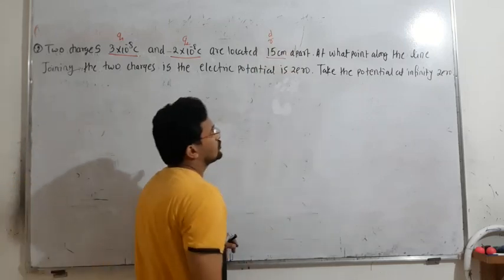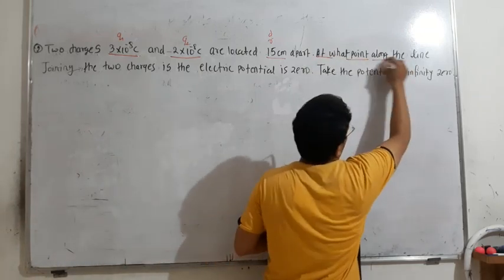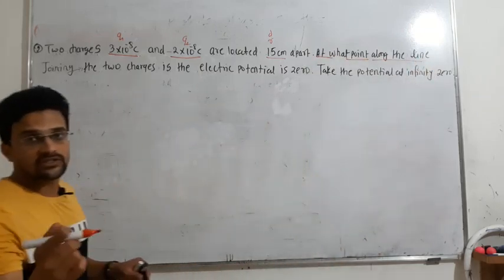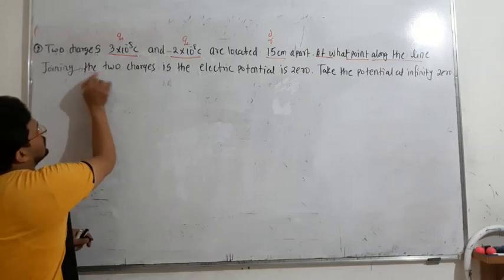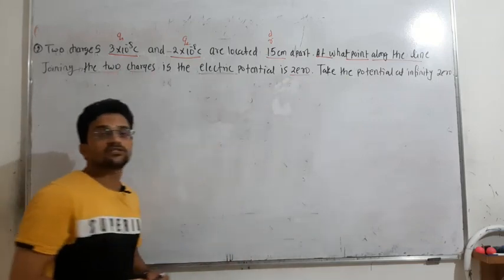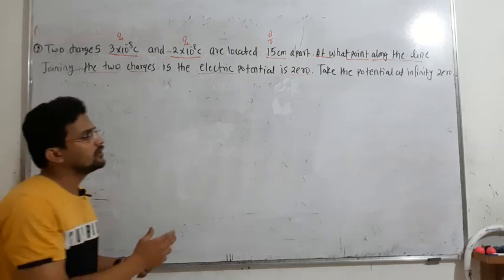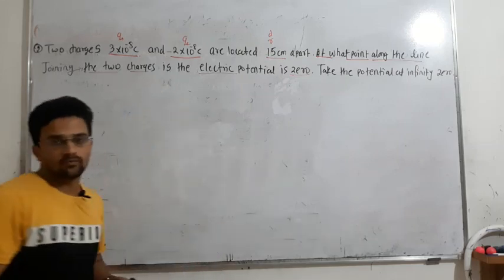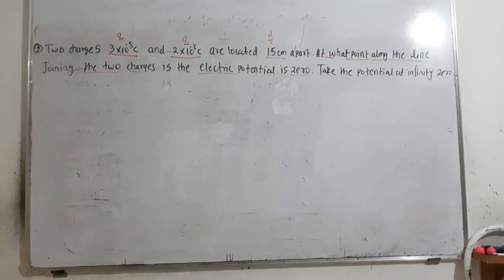At what point along the line which joins the two charges is the electric potential zero? As usual, you have to take potential at infinity as 0. Just read the numerical and try to understand it.